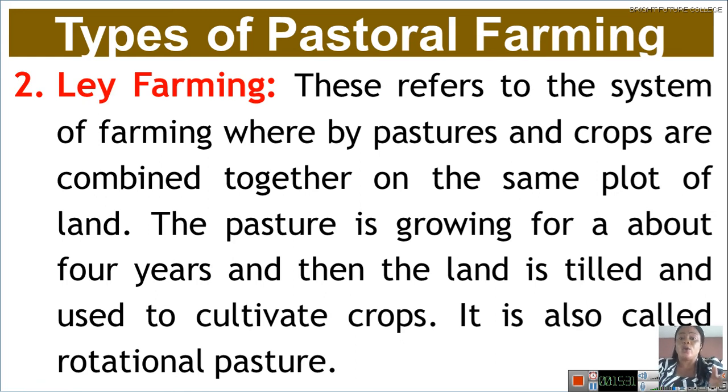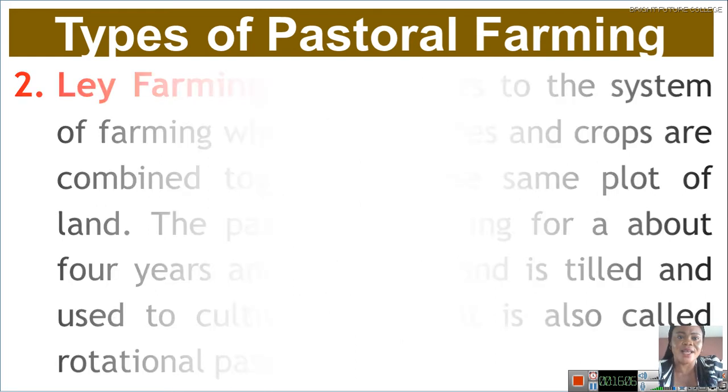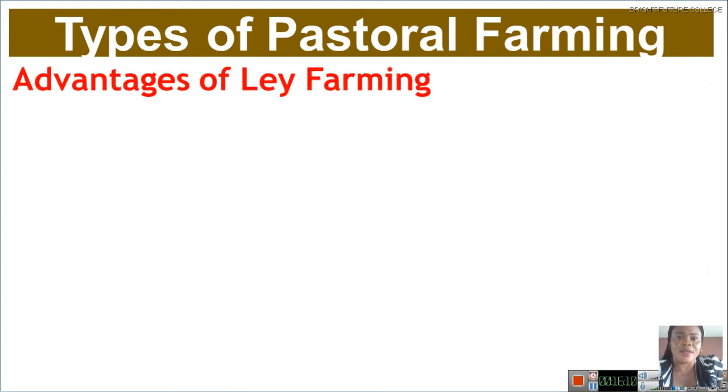Yes, you allow the pasture to grow for about 3 or 4 years. Then you till the land to cultivate crops on that same piece of land. It is also called rotational pasture. In that piece of land that you have, you use it for pasture and also grow what? Crops on that same piece of land. Okay, now let's look at advantages of lay farming. I hope you are with me. Please don't sleep. Okay, let's look at advantages of lay farming.